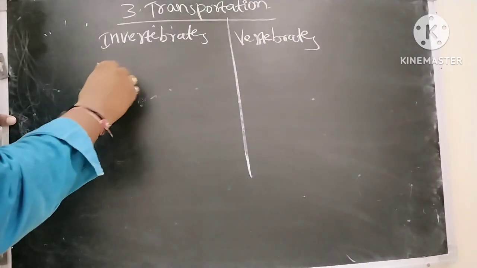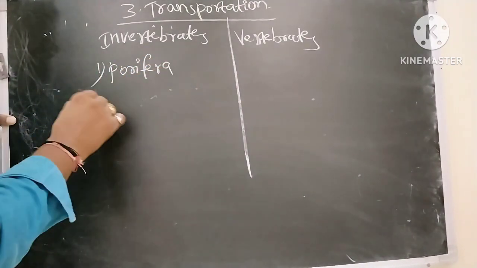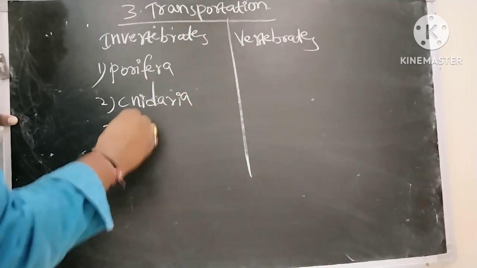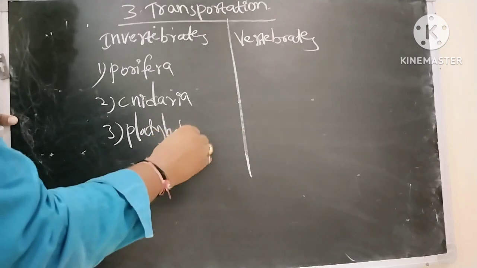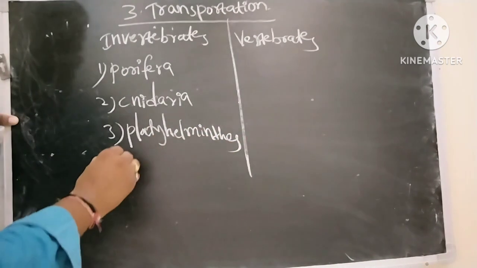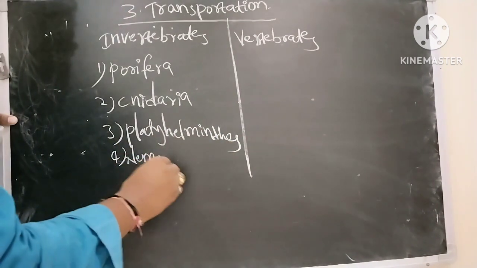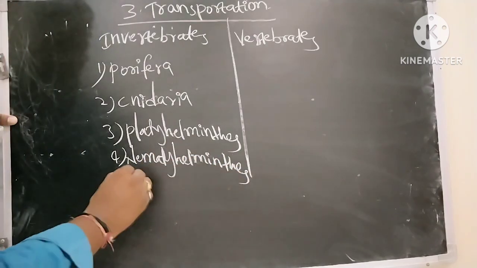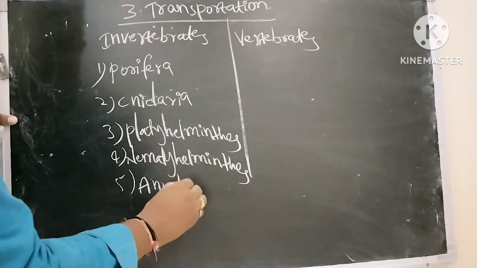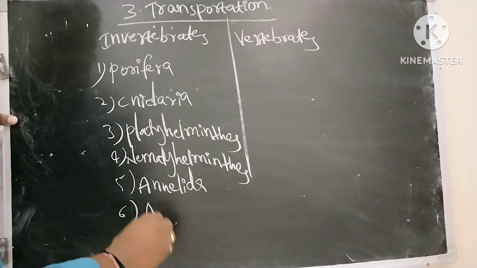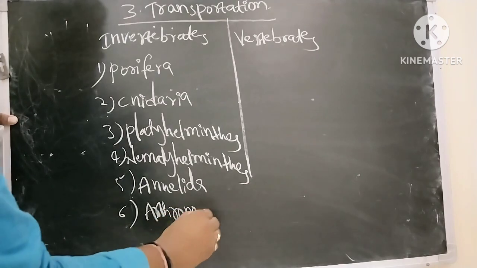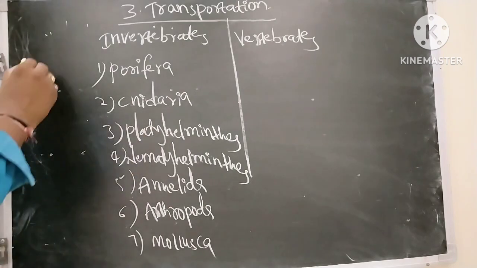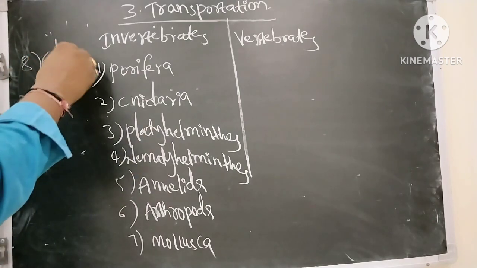So these invertebrates are porifera, cnidaria, platyhelminthes, nematohelminthes, annelida, arthropoda, mollusca, and echinodermata.